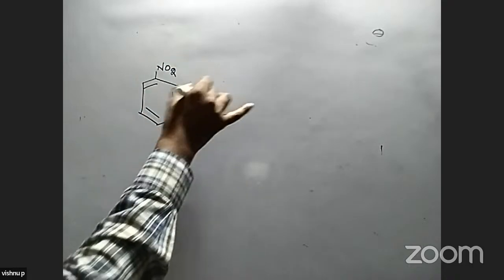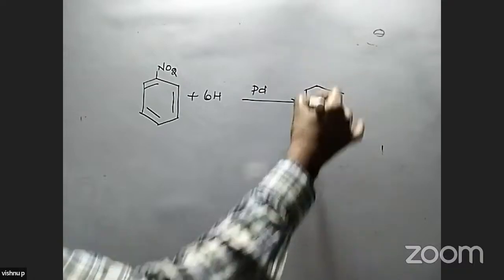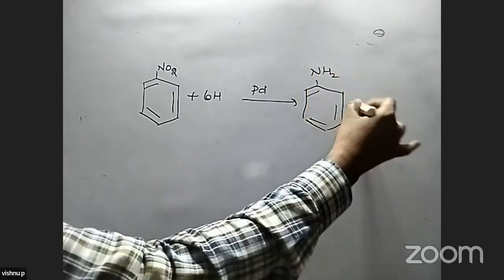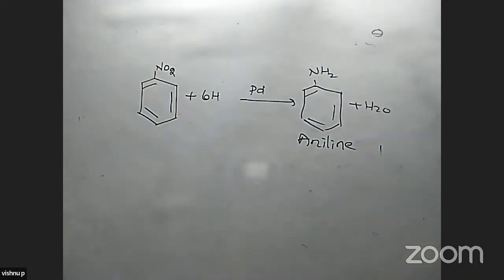In case of aromatic compounds, take nitrobenzene. When nitrobenzene reacts with hydrogen in presence of palladium, the compound formed is aniline. A primary aromatic amine is formed, C6H5NH2 with H2O. This compound is called aniline. We get aniline in this reaction.